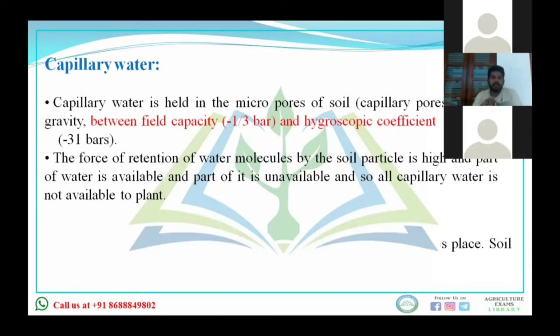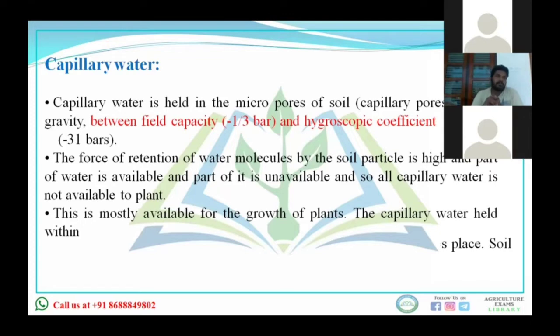Okay, now we'll discuss, is every portion of the capillary water available to the plant? No, sir. Up to minus 15 bars only. Yeah, it is available up to PWP. Minus 15 bars. Means available up to permanent wilting point, na? Minus 15 bar is permanent wilting point. Yes, sir. Okay, then what are the factors that are affecting the capillary water?